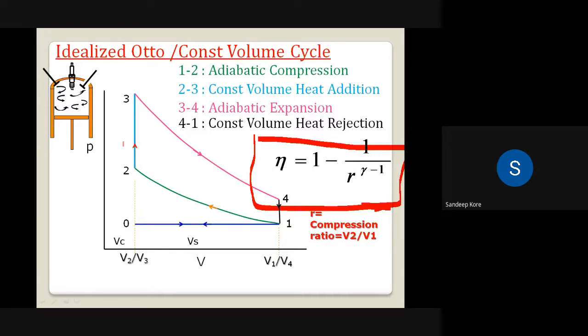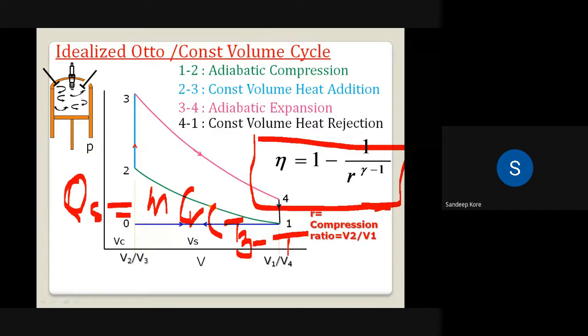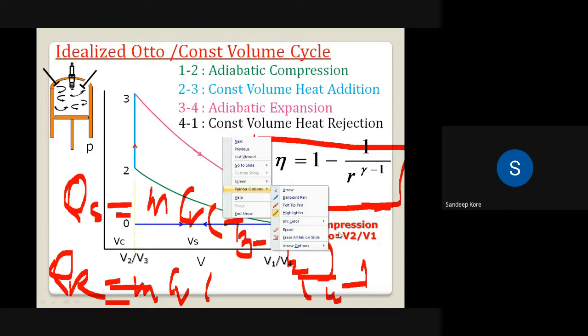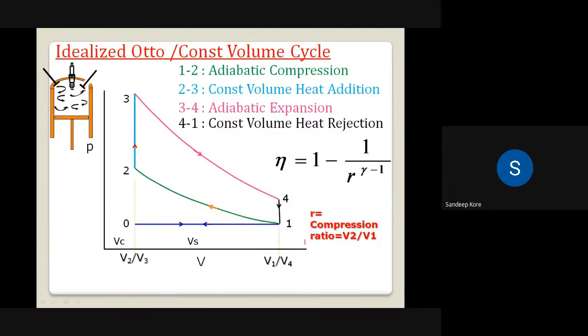Note down the amount of heat supplied. It is QS or QH. It is equal to m Cv into bracket T3 minus T2. The amount of heat rejected we are calling QL or QR. That is equal to again m Cv into bracket T4 minus T1. With this analysis, now we are going for a small numerical based on this Otto cycle.